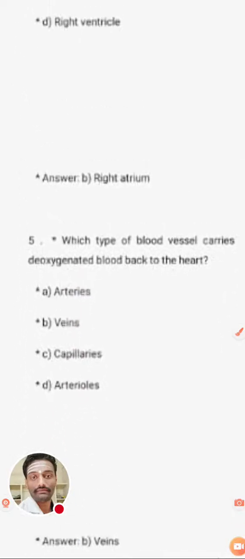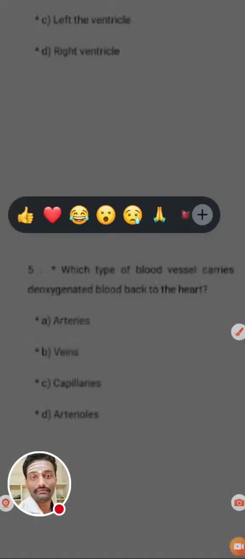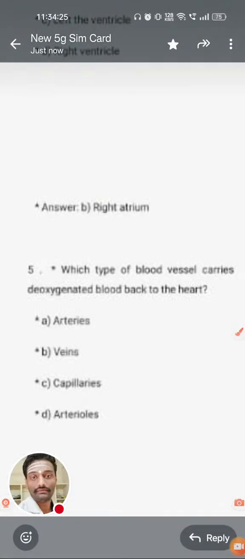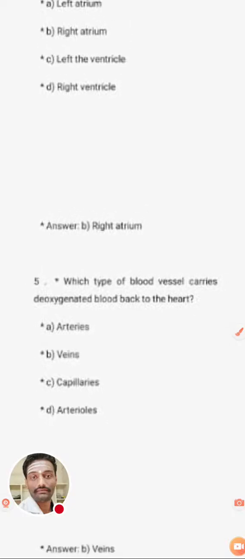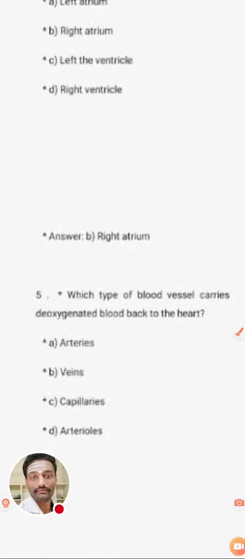Okay. Next, fifth question. Which type of blood vessel carries deoxygenated blood back to the heart?